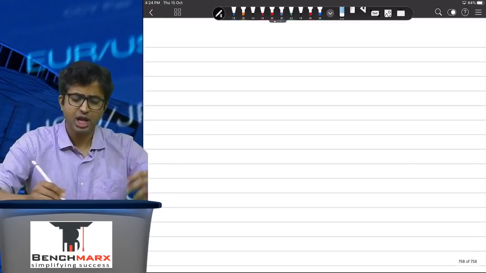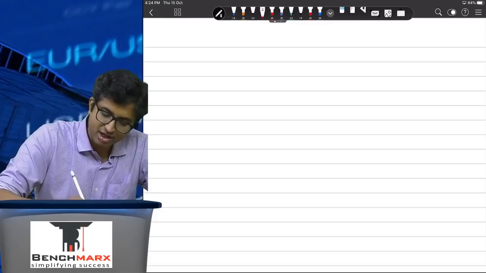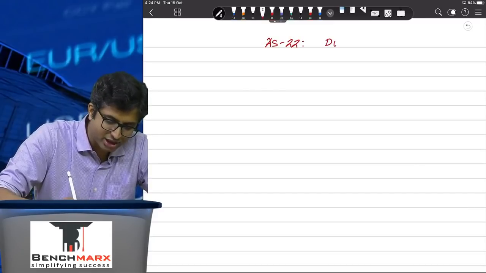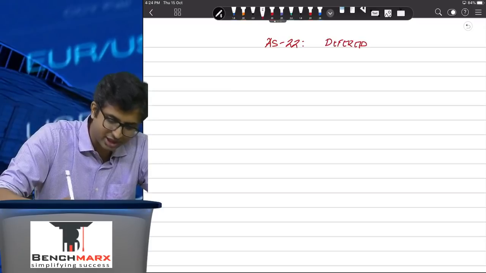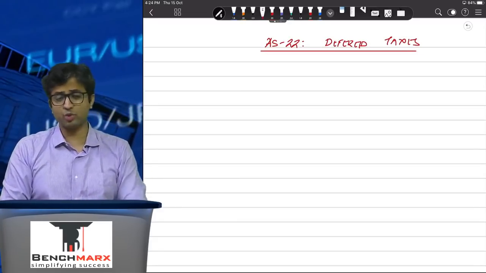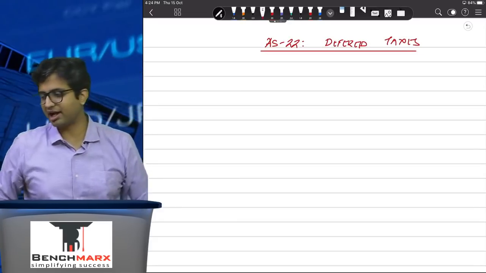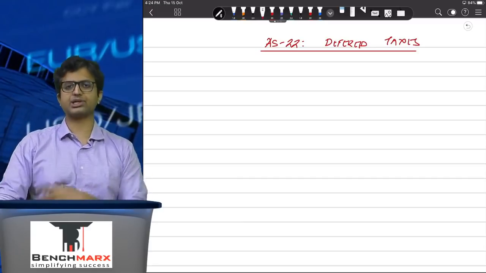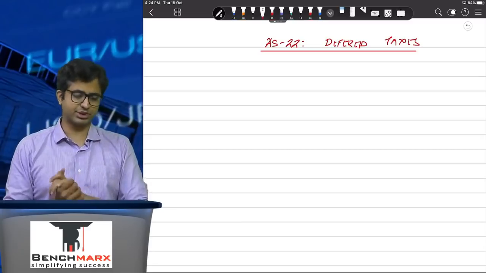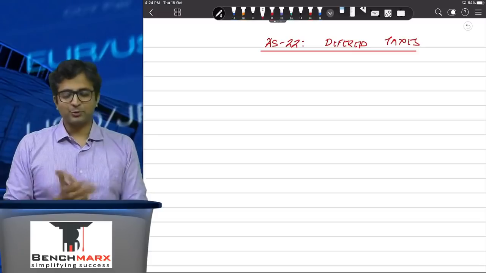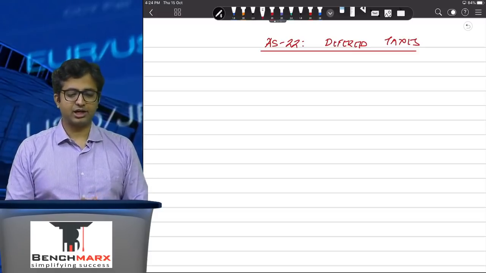20 is already done. Then you go to your favorite standard, a standard which I would believe is very unfortunate to be included in your inter-CS syllabus. It was not there, and rightly so, in your IPCC syllabus. It is there in your inter-CS syllabus, AS22, which is on deferred taxes, a slightly harsh standard. Now at this stage you would have done a lot of income tax and hence you might be in a slightly better position to grasp this standard as well. Assuming you're also giving group 1 and you've done income tax.